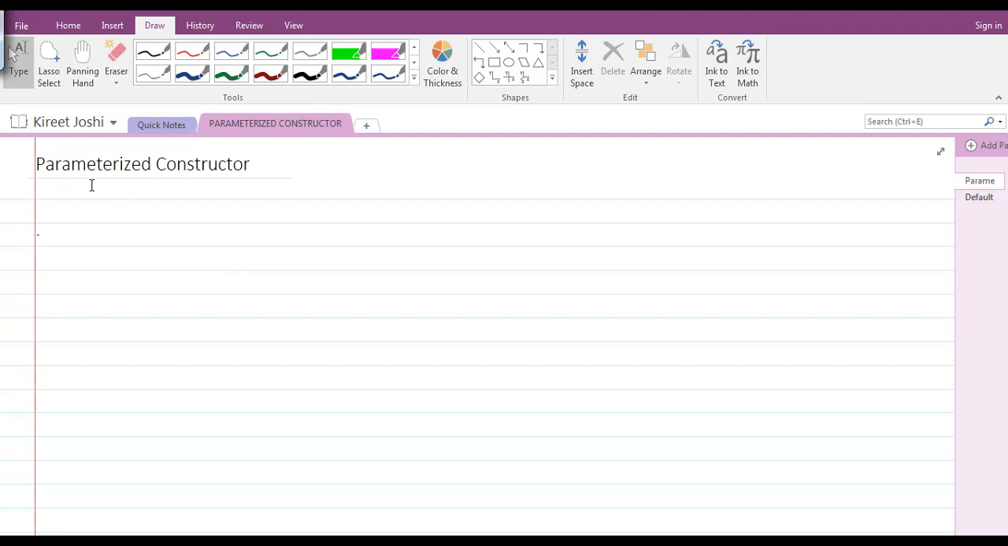Hello students, hope you are doing well. So in today's lecture we'll just see the concept of a parameterized constructor.